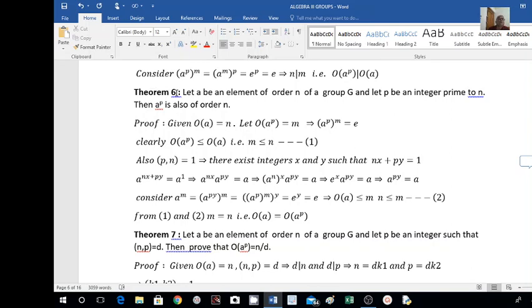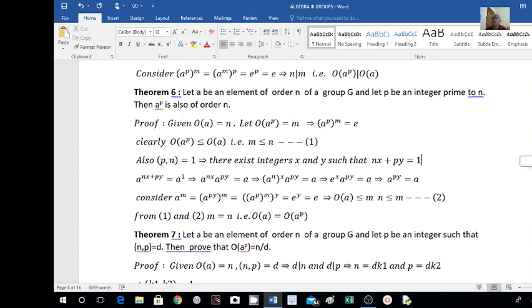In this video, we prove some results on the order of an element of a group. This is the theorem. Let A be an element of order n of a group G and P be an integer prime to n, then A raised to P is also of order n.